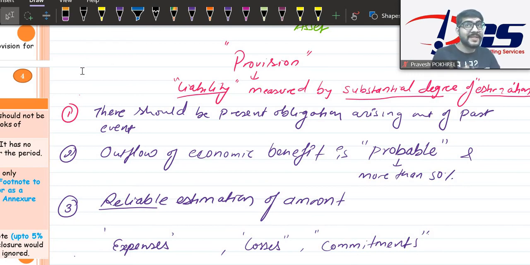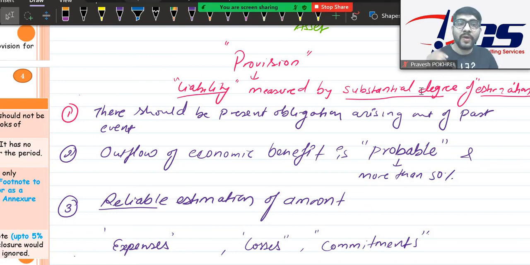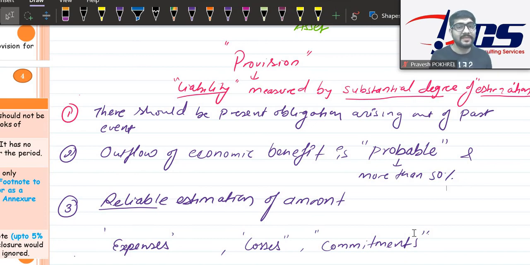Okay, there is a chance of bad debt that can happen. Bad debt provision, we know this, right? There is a chance of bad debt that can happen. What is the past event? The past event is we have made the sales on credit. Because of that, there is a chance that you may suffer certain bad debts.